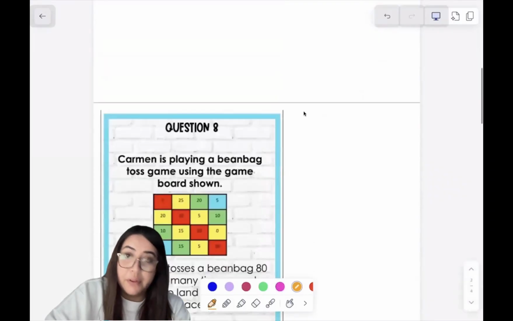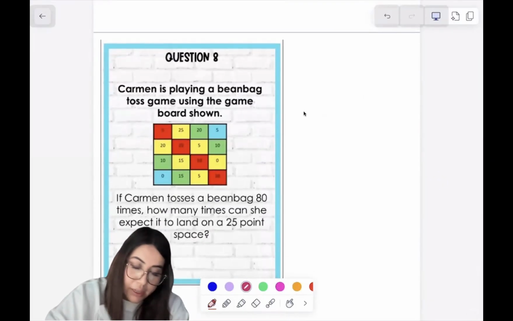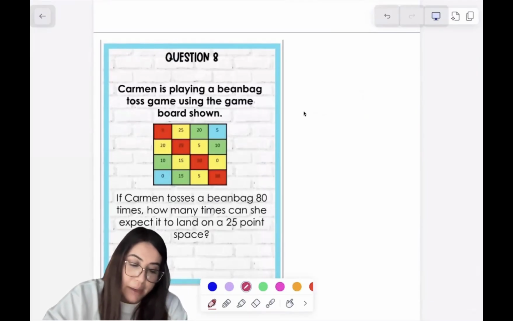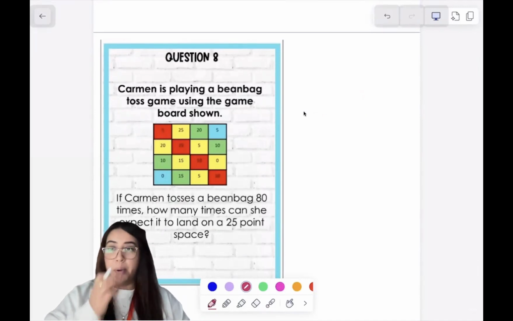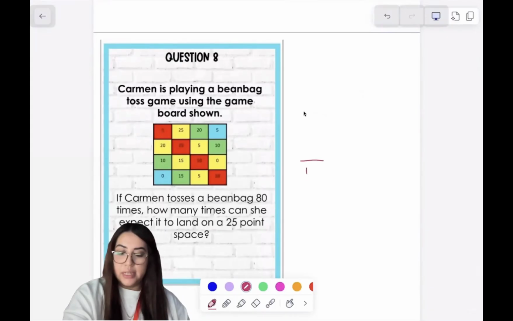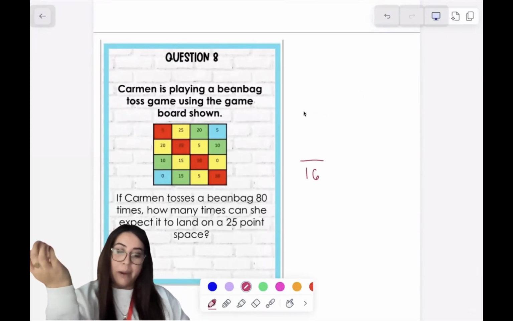Next question I'm going over is question 8. Looks similar, but it's asking us a little something different. It says if Carmen tosses a beanbag 80 times, how many times can she expect to land on a 25-point space? I already know that there's 16 total spaces because I just did that one with you. I want to know how many are 25 though.